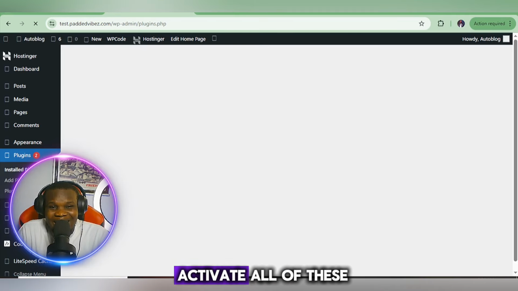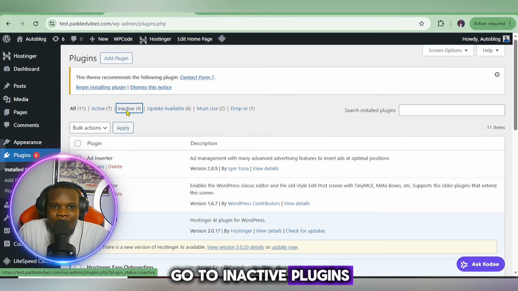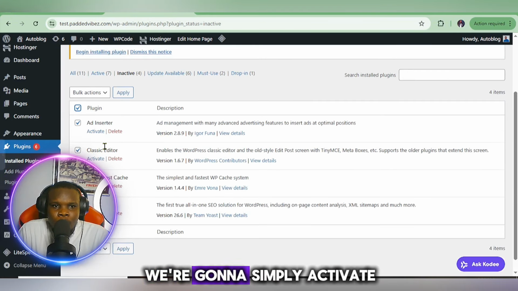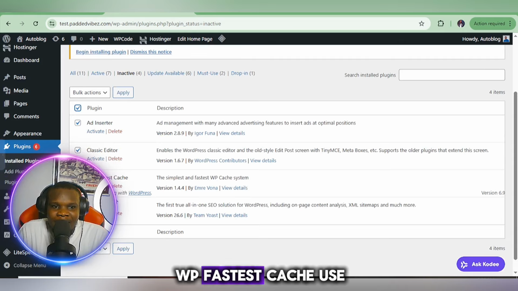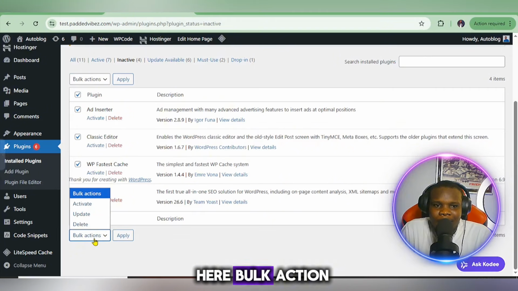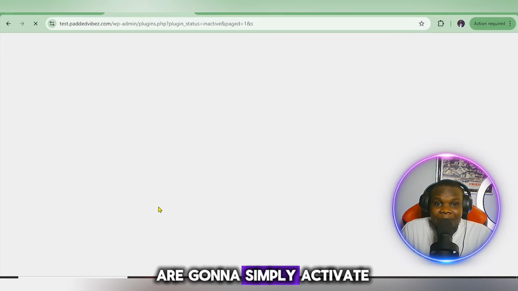All right, we are going to activate all of these plugins at once. Go to inactive plugins, then we're going to activate Ad Inserter, Classic Editor, WP Fastest Cache, and Yoast SEO. Click on the bulk action, click on activate, then click on apply. So all of them are going to activate at once.